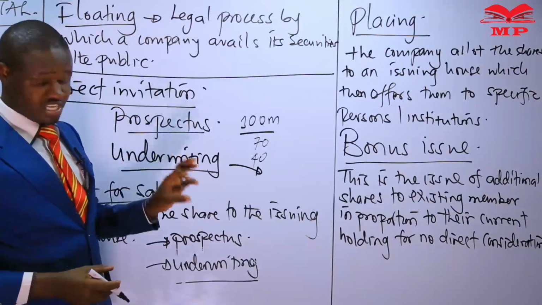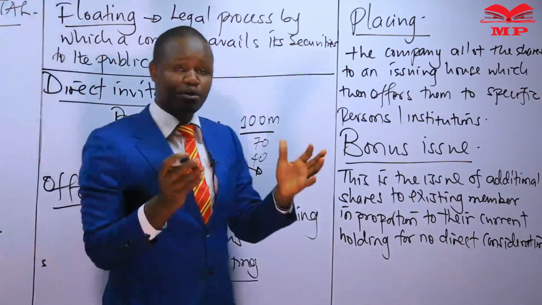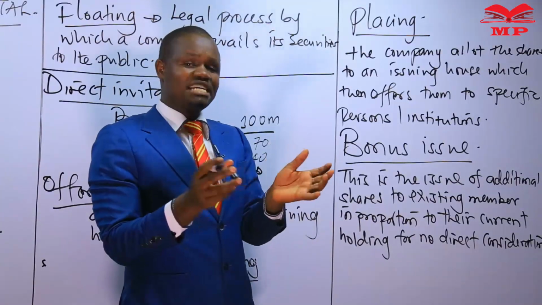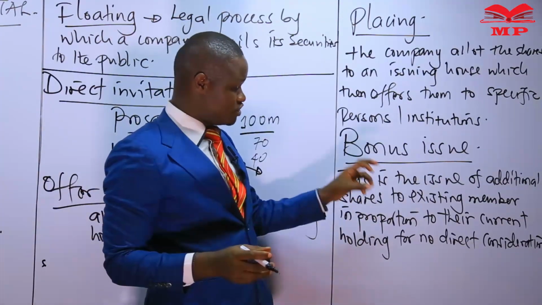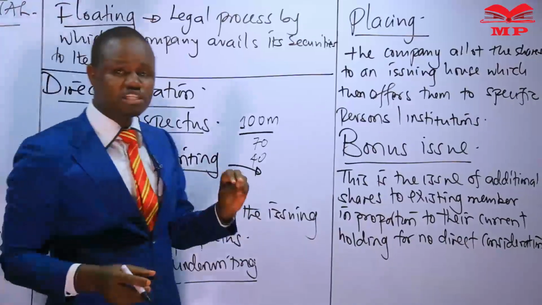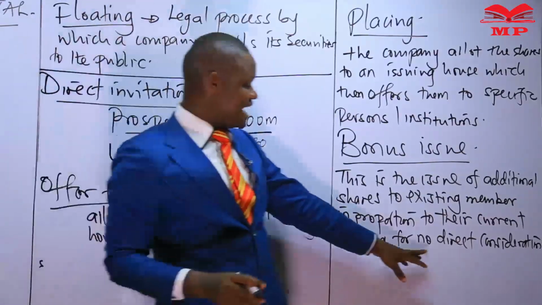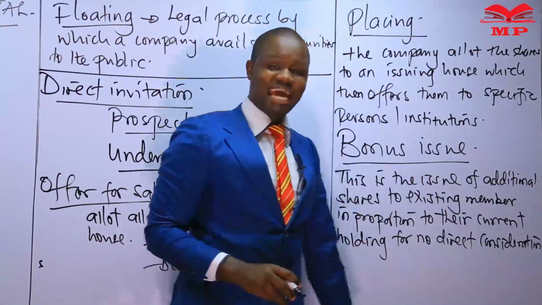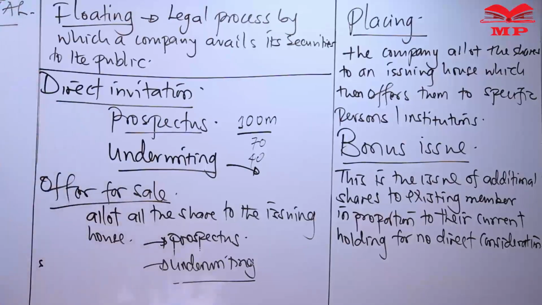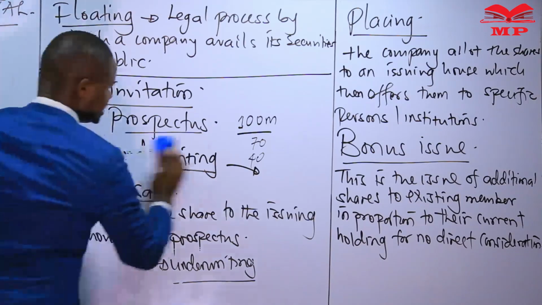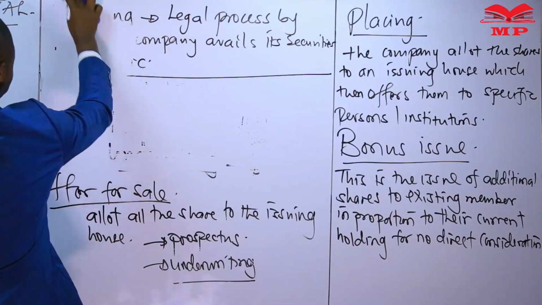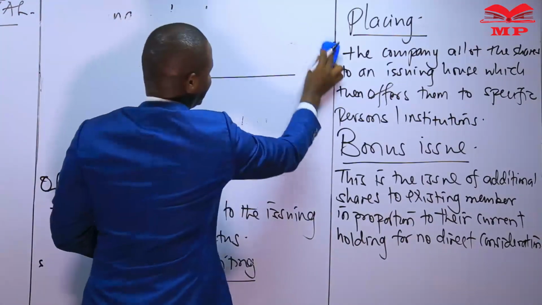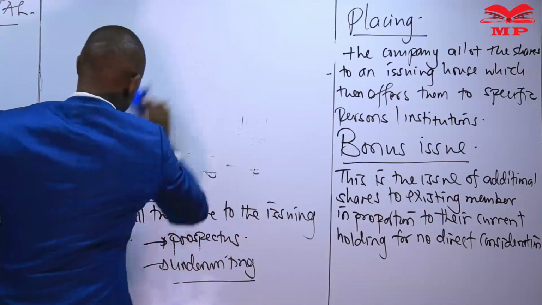We are issuing additional shares to existing members in proportion to their existing shareholding, depending on the number they have. And most importantly, what makes it a bonus is that they are not giving us any consideration directly. So the question should be, how do we finance a bonus? Now that we are not getting anything directly from the receiving members, where do we get the money to finance a bonus?